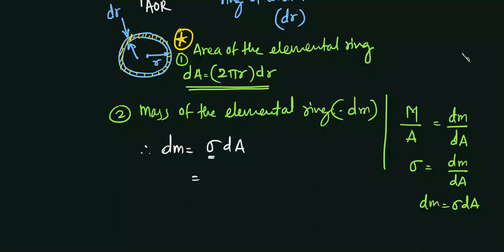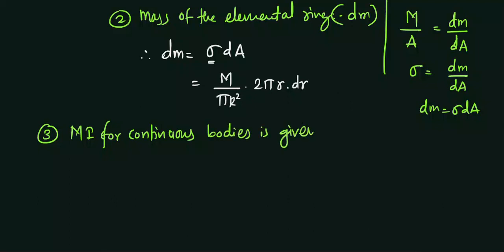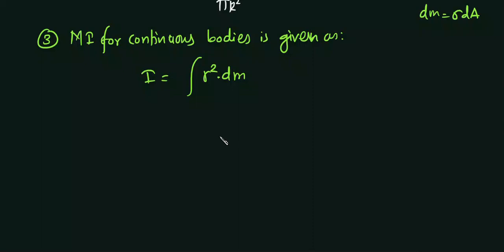So what will be this sigma? It is m upon pi r square. And what is this dA? This is 2 pi r dr, isn't it? Okay, so now the third step: we will write the moment of inertia for continuous bodies. Moment of inertia is given as the integral of r square dm. Just try to remember this, this is also important. It is r square dm.